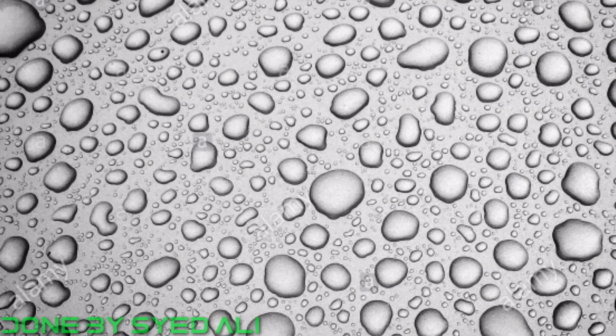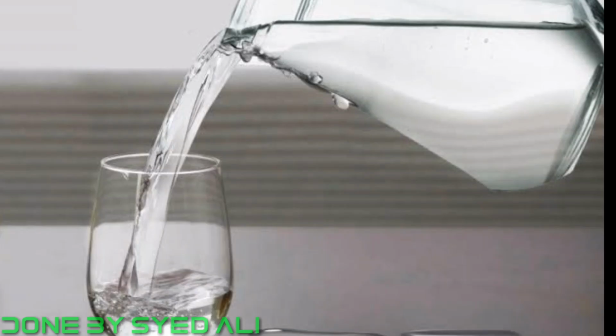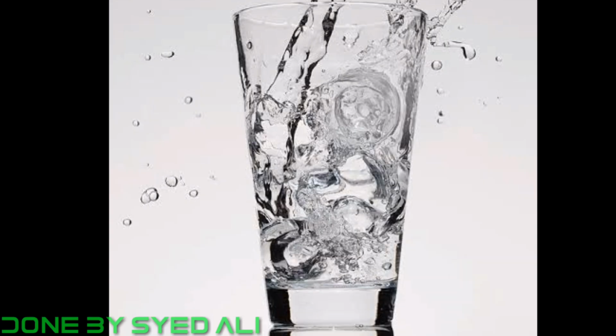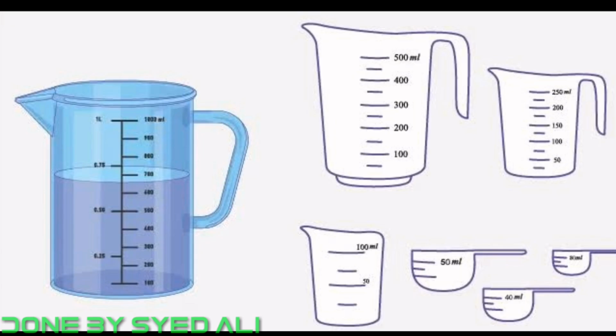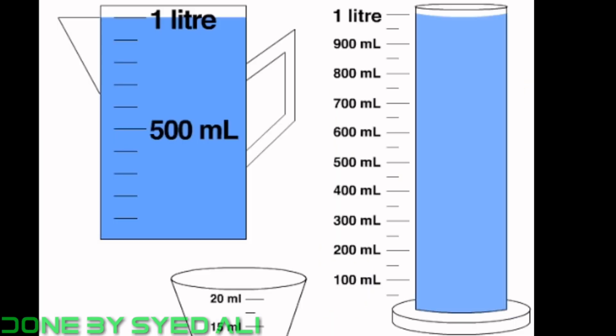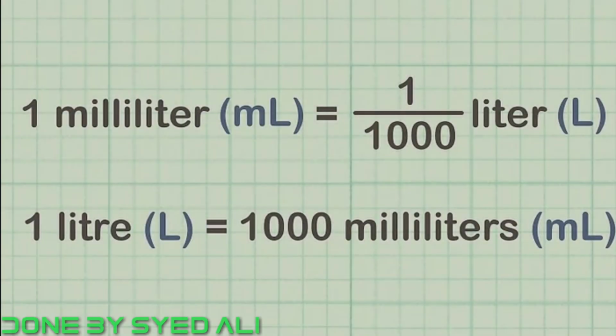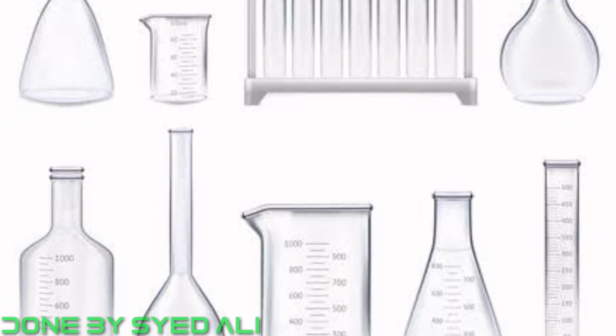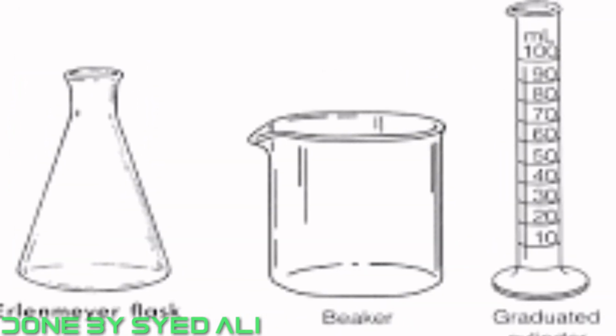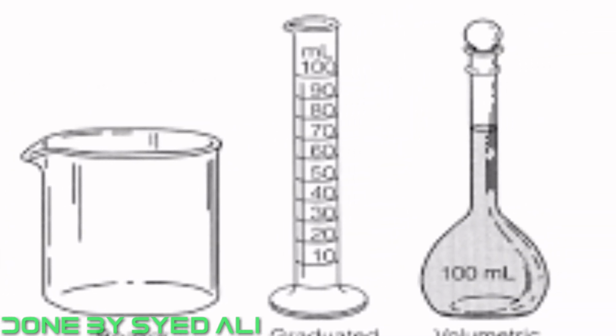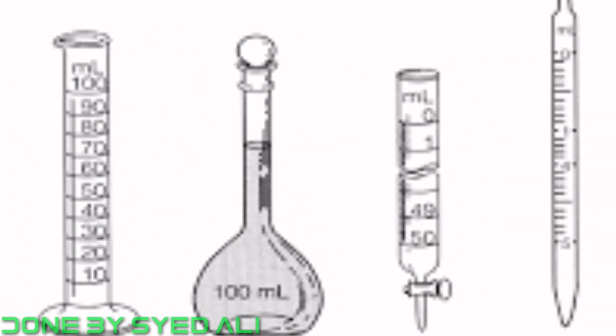Liquids, as we know, don't have definite shape. They assume the shape and volume of the container in which they are poured into. Some units used to measure the volume of liquids: 1 liter is equal to 1000 cc is equal to 1000 ml. Vessels used to measure volume of liquids are, for example, measuring jar, pipette and burette.